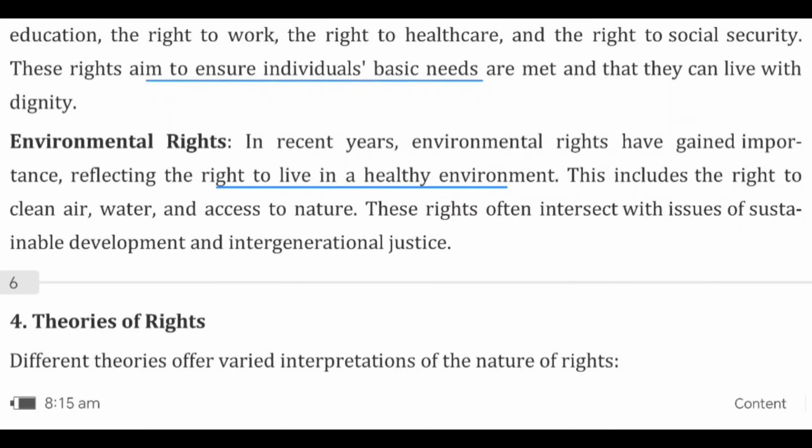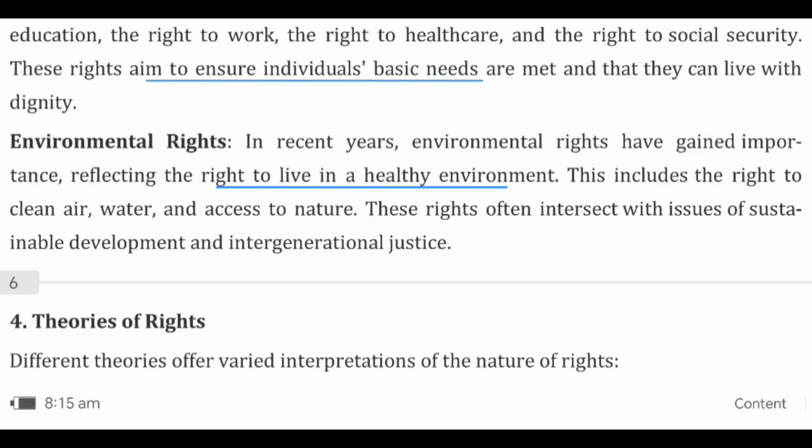Environmental rights. These are rights nowadays gaining importance. Example: right to live in a healthy environment, right to live happily without pollution, like that. These are based on environmental issues, like the right to have clean water, clean air, access to clean nature. In that way, these are often associated with sustainable development.